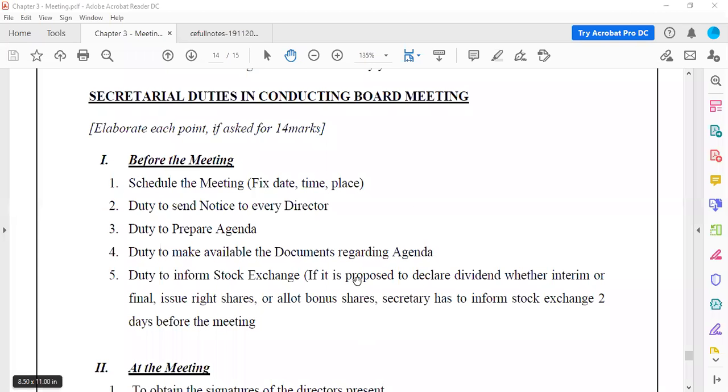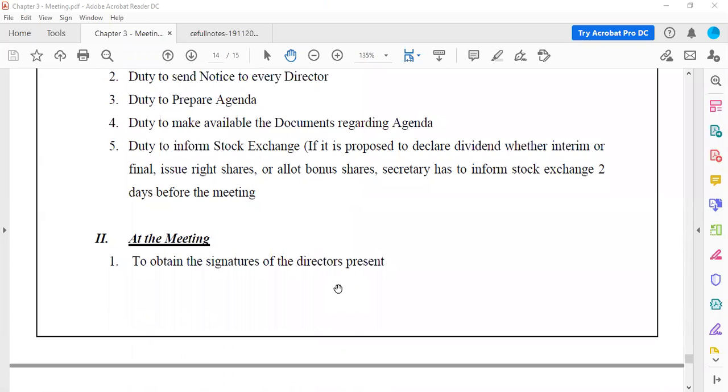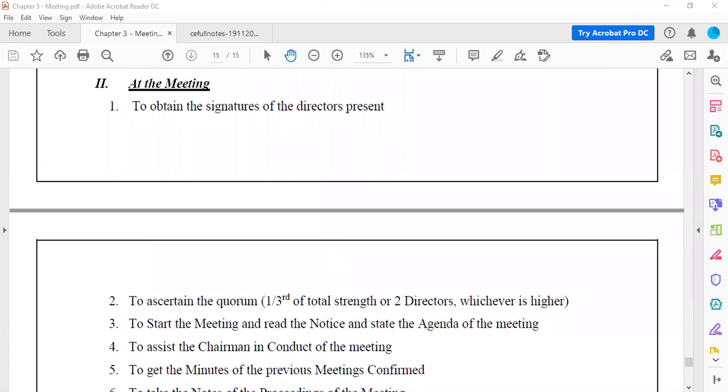When we are giving all of these things, that is declaring dividend, interim, final dividend, or issuing the shares to the existing shareholders, or allotting bonus shares, in all of these cases the company secretary has to inform the stock exchange 2 days before the meeting. And then at the time of the meeting, what all do they have to do? To obtain the signatures of the directors. Now since it is a meeting for board of directors, all the directors' signatures have to be taken.